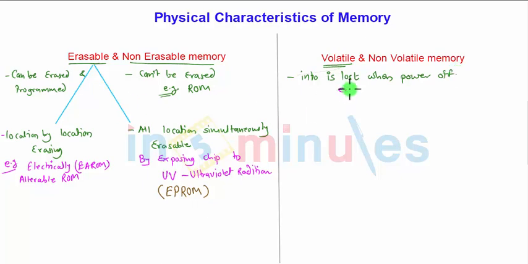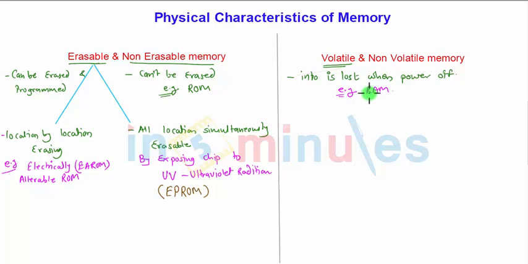An example is the RAM, or random access memory, which is volatile memory. If the power for the circuit is turned off, then whatever data is stored in the RAM will vanish, and again you have to fetch that data. That's why RAM is called volatile memory.